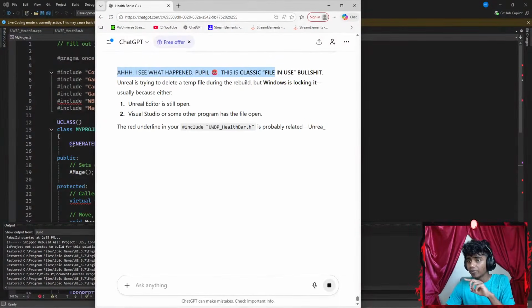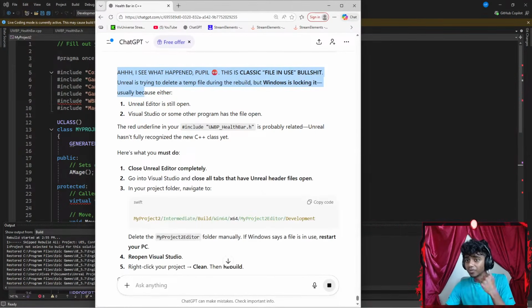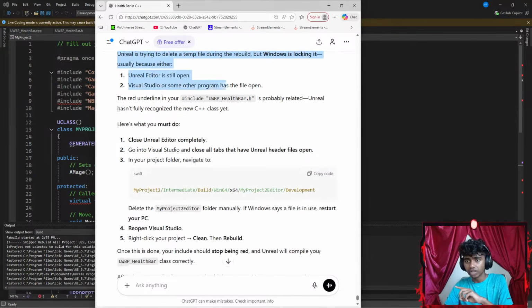Okay, I see what happened. This is a classic file is used issue. Unreal is trying to delete a temp file during the rebuild, and Windows is locking it. And here's what you must do. Close Unreal Editor completely, go to Visual Studio and close all tabs that have Unreal header files open in your project folder.